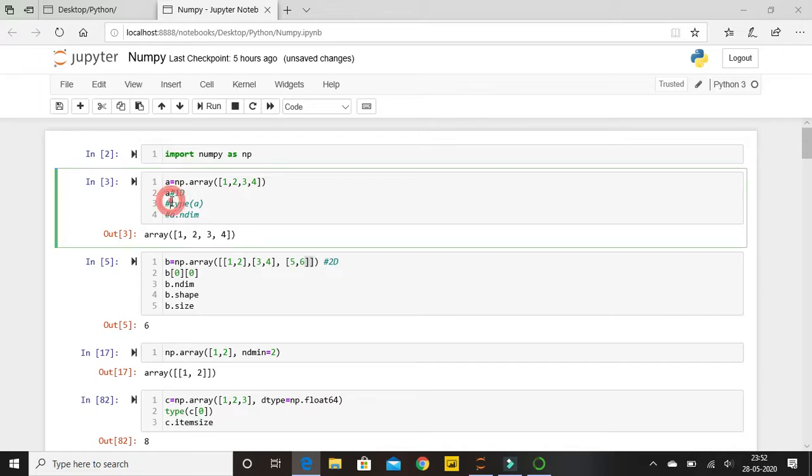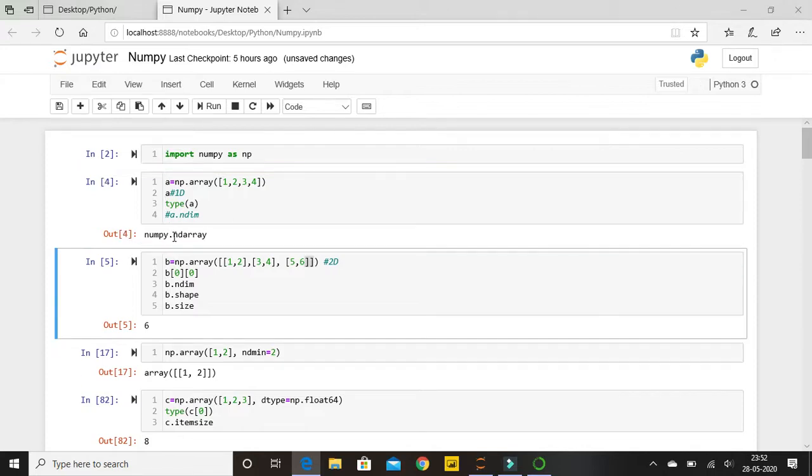So let me first check the type of this variable a. It will be ndarray. The whole of my NumPy playlist will revolve around ndarray and matrices. Over here you will find that n defines the number of dimensions, nd is the dimension, meaning n can be 1 2 3 4 5 6, anything. It's like a variable itself. So 1D array, 2D array, 3D array, like this. It is just making a name like ndarray.